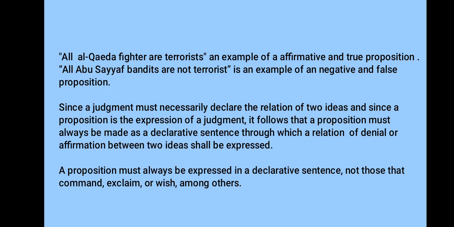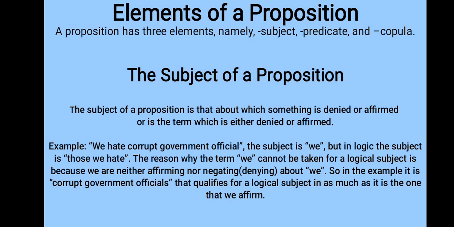And the next is the elements of a proposition. It has three elements, which are the subject, predicate, and copula. Since we know that a proposition is the expression of a judgment in words spoken or written, the elements of a proposition may be reduced to two, that is, a noun and a verb.